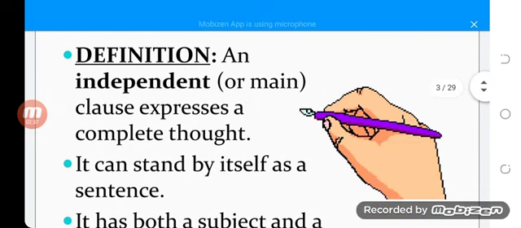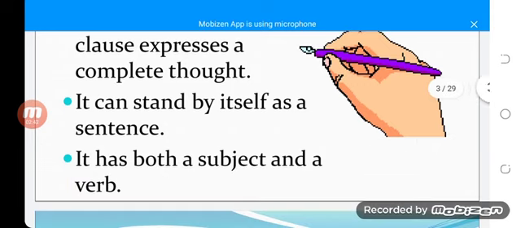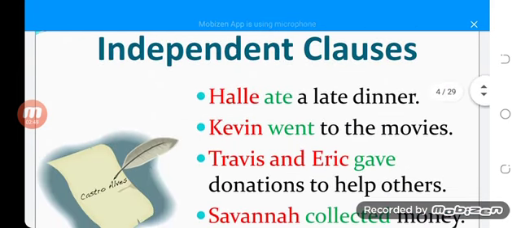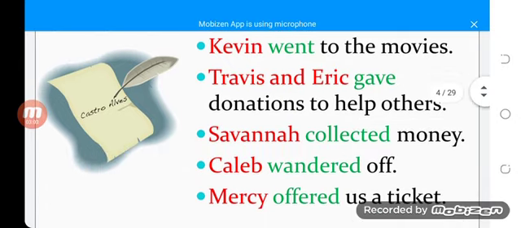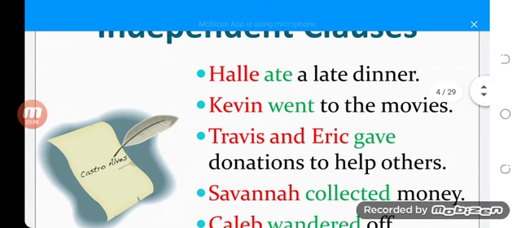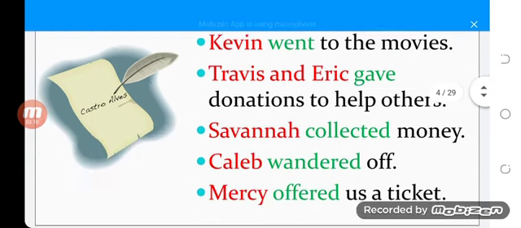An independent clause expresses a complete thought. It can stand by itself as a sentence. It has both a subject and a verb. What is an independent clause? Form an example: Hale ate a late dinner. Kevin went to the movies. Travis and Eric gave donation to help others. Savannah collected money. Caleb wandered off. Mercy offered us a ticket.